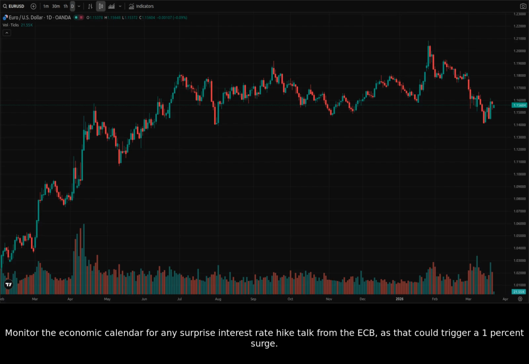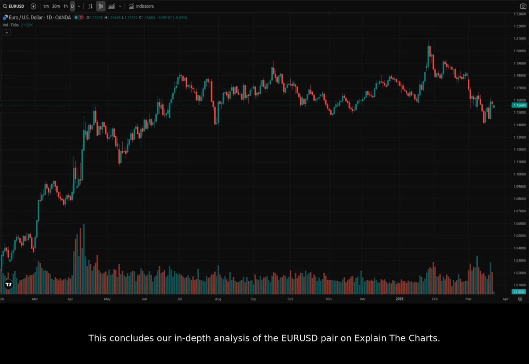Monitor the economic calendar for any surprise interest rate hike talk from the ECB, as that could trigger a 1% surge. This concludes our in-depth analysis of the EURUSD pair on Explain the Charts.